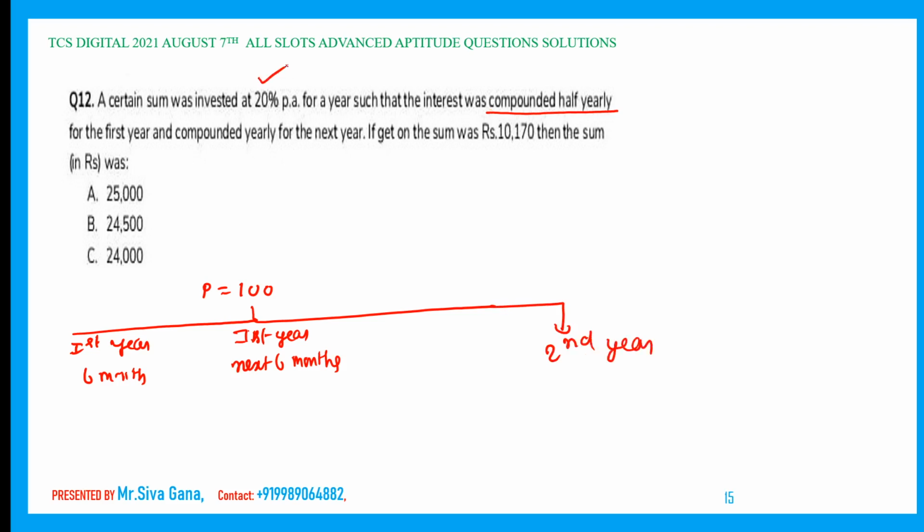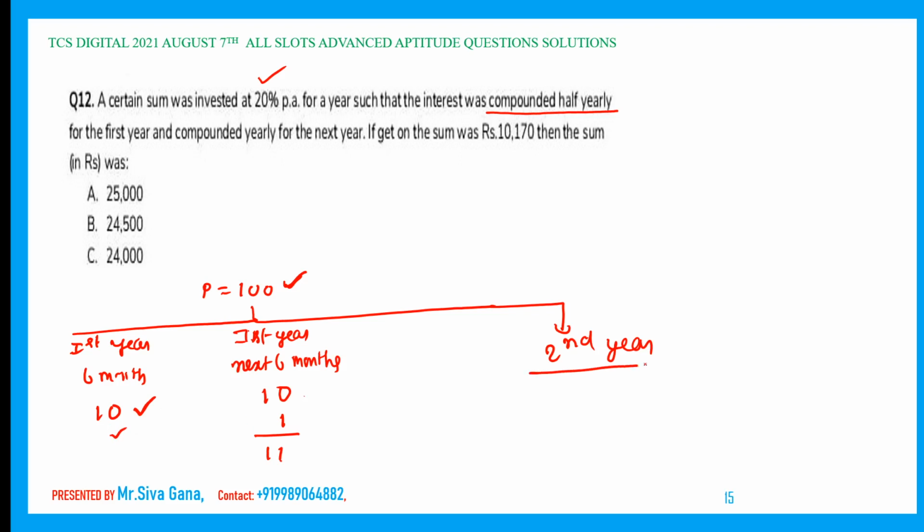So 20% for a year, so for 6 months 10%. 10% of 100 is nothing but 10. 10% of 10 is nothing but 1. This is 11. Right? So compound interest is nothing but interest on interest. 10% of principal 100 is the first 6 months. Next 6 months, 10% of principal, that is 100, which is nothing but 10. And before this, the interest paid is 10. Its 10% is 1. Right?